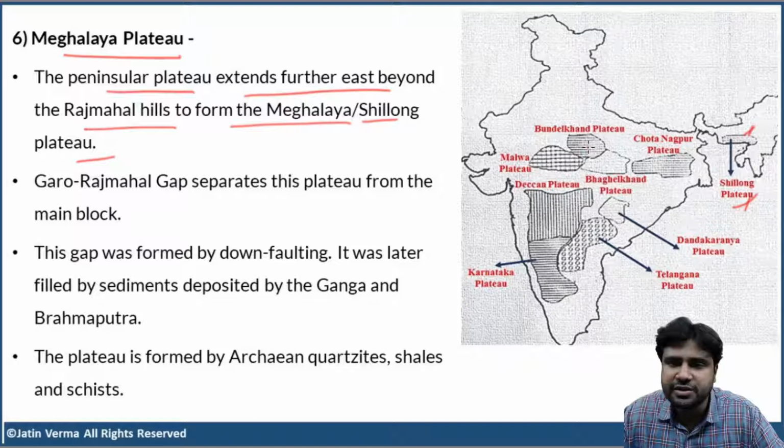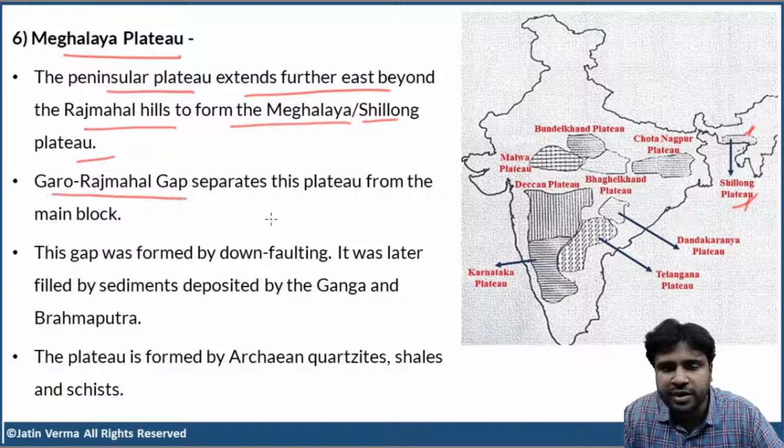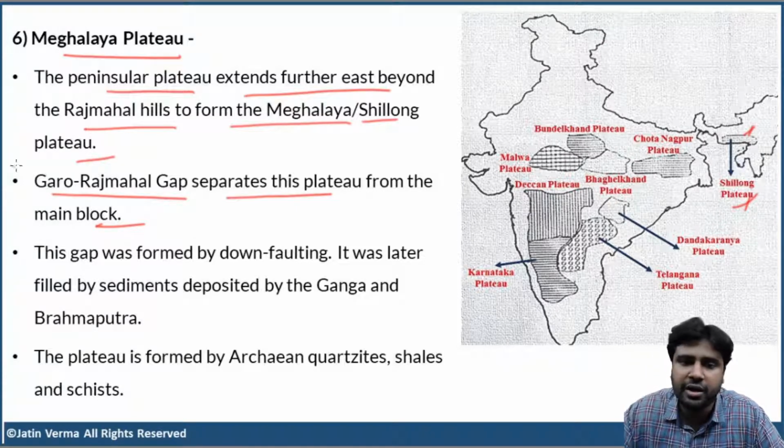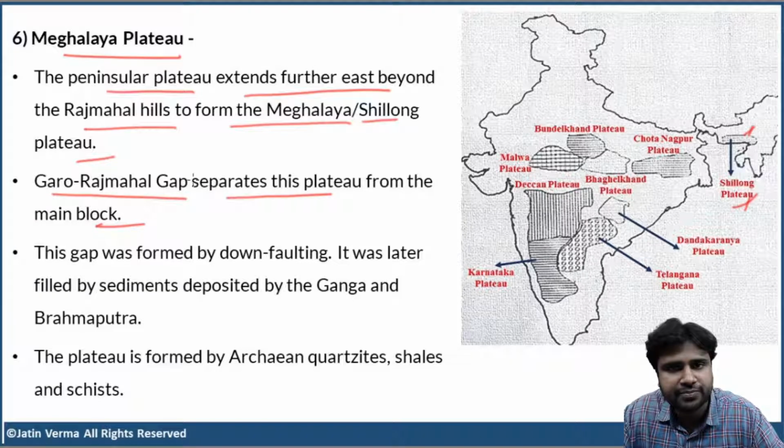Now, the Garo Rajmahal Gap separates this plateau from the main block. Actually, this entire thing is the main block. The Meghalaya Plateau is separated from the main block by a gap called the Garo Rajmahal Gap. We have the Garo Hills in Meghalaya again.